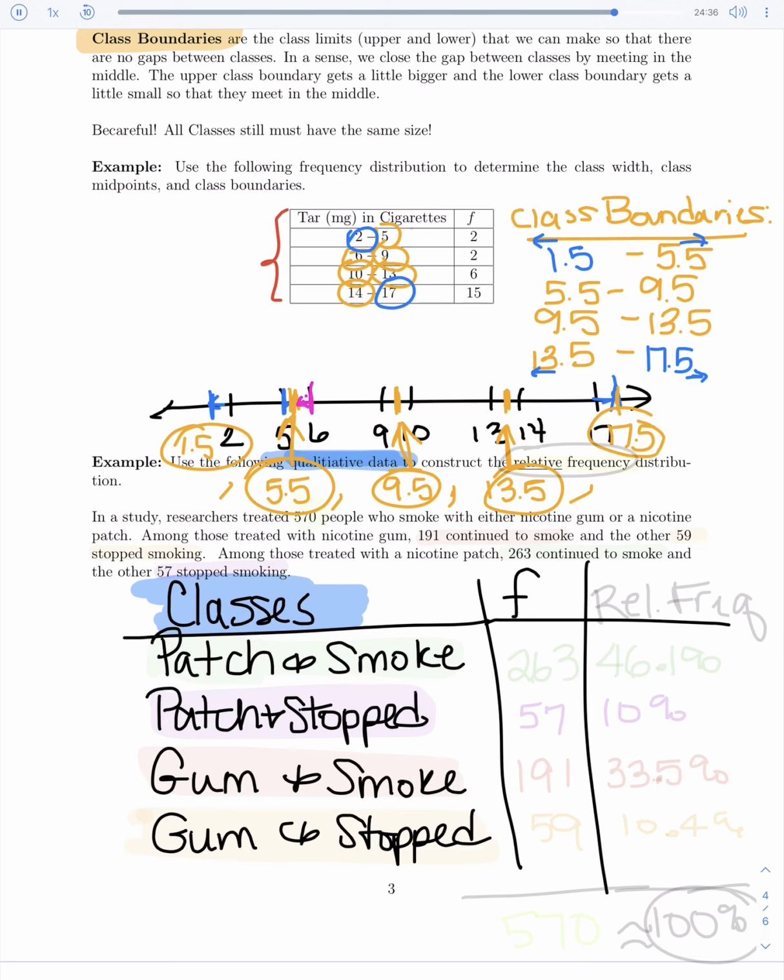So how many people fit into this first category? Use the patch but continue to smoke. That was 263 people. And let's see how many was the next group. Use the patch but stop smoking entirely. And that was 57.